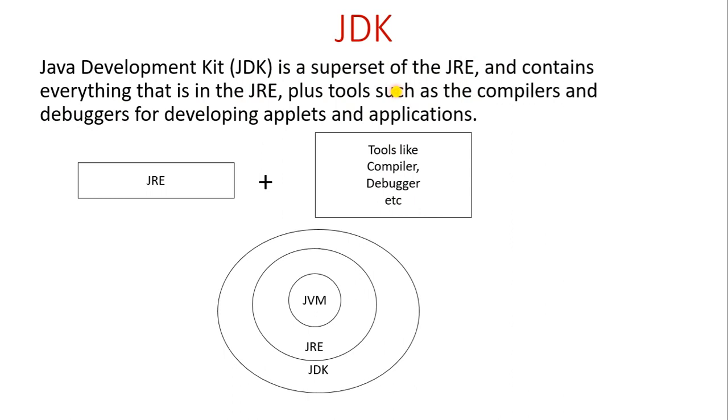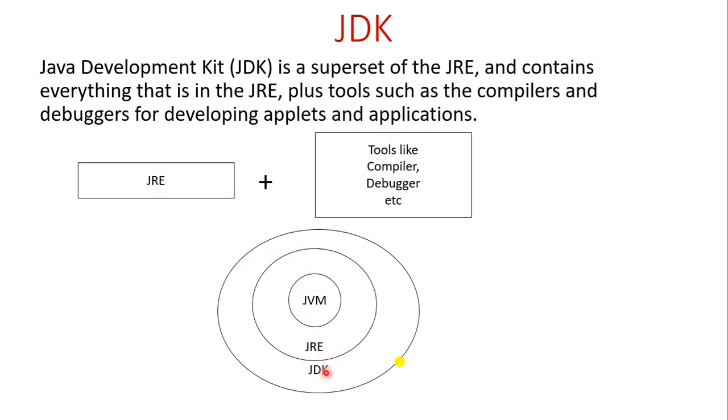Whatever the JRE has, JDK contains it, plus the compilers and debuggers. Compilers and debuggers are necessary to develop the applets and applications.